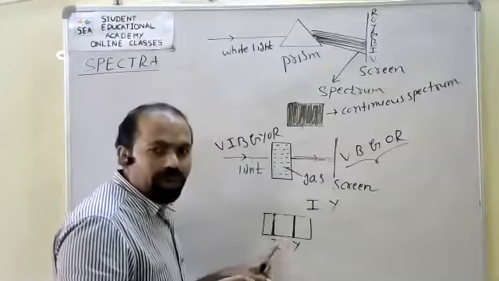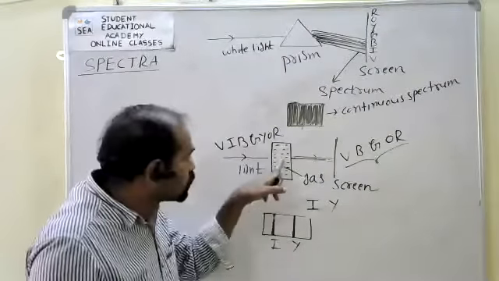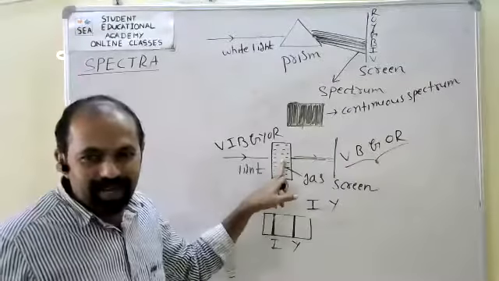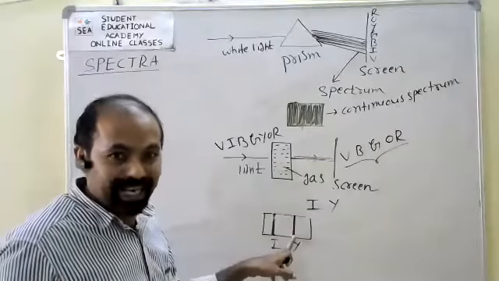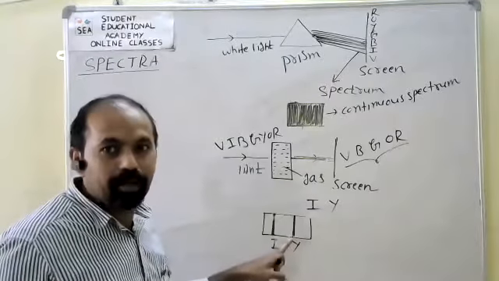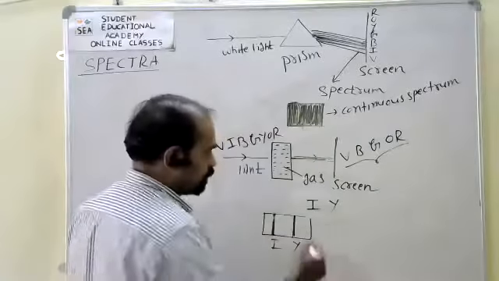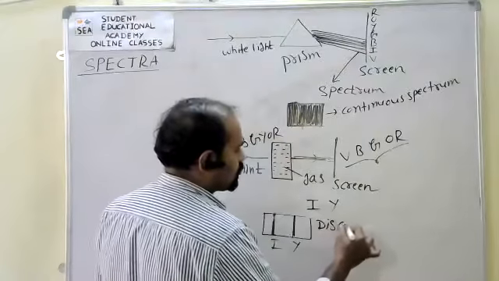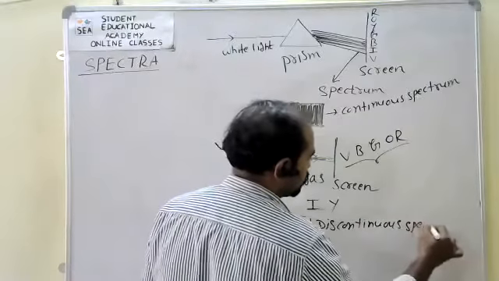So these 2 radiations, or energies, or wavelengths, are absorbed by the gas. Because of that, these 2 wavelengths of light are missing. This type of spectrum is called a discontinuous spectrum.